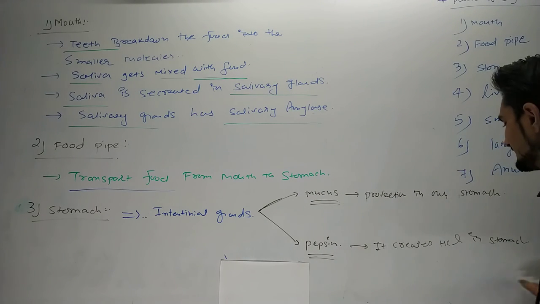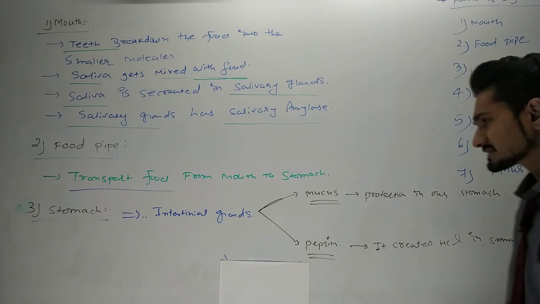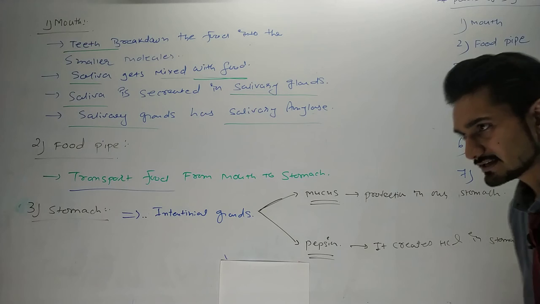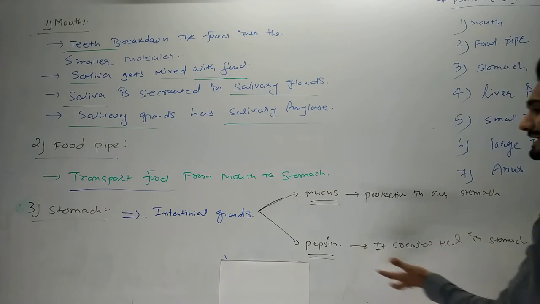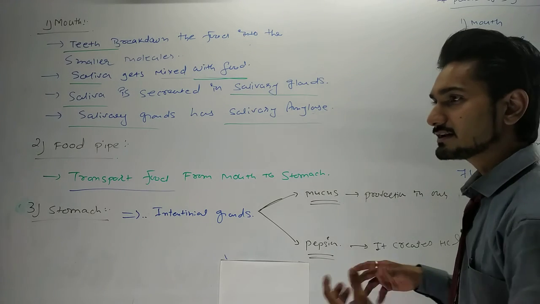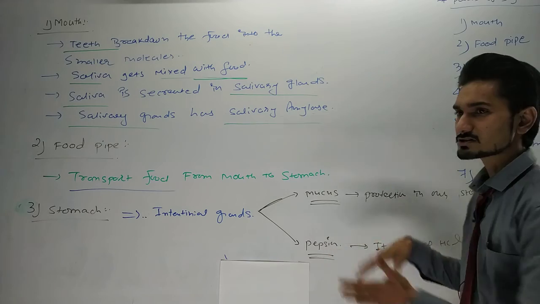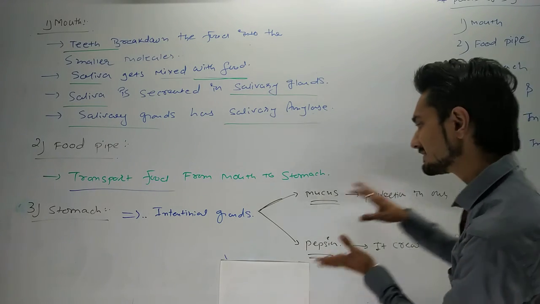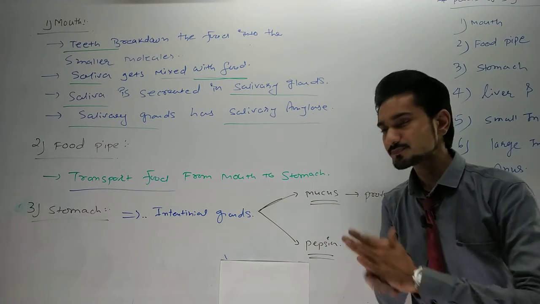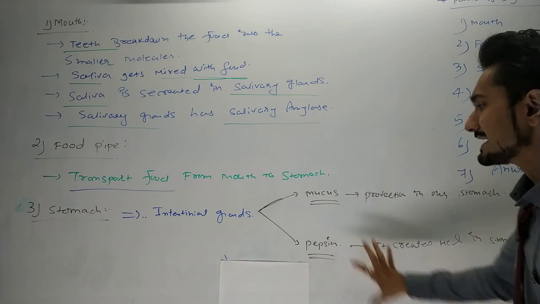The pepsin creates hydrochloric acid in the stomach, while the mucus protects the stomach from the hydrochloric acid. If more hydrochloric acid is produced during digestion by the pepsin, then we need protection in our body, and that protection is given by the mucus. The mucus forms a thin layer surrounding our stomach wall, and that will protect our stomach. So these are the things that happen during these 3 digestion stages.